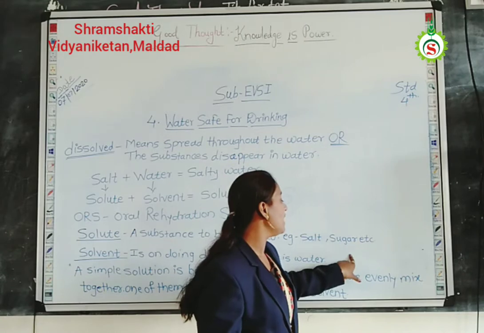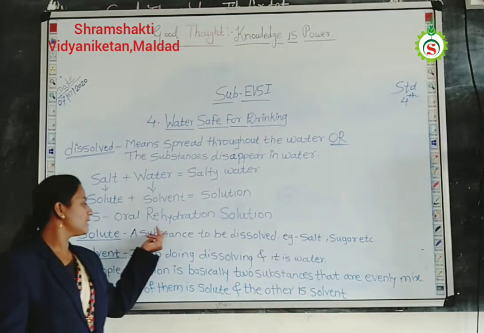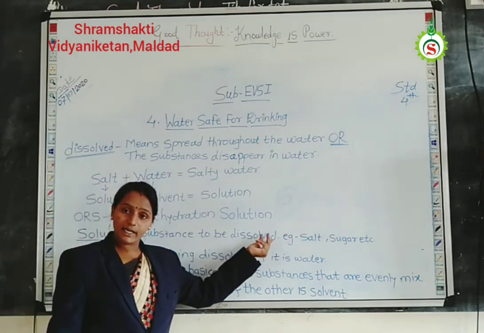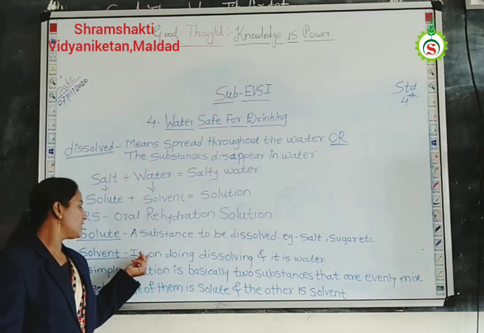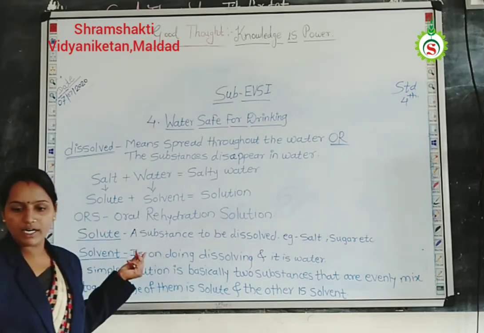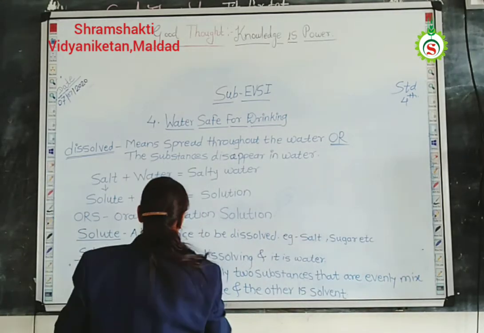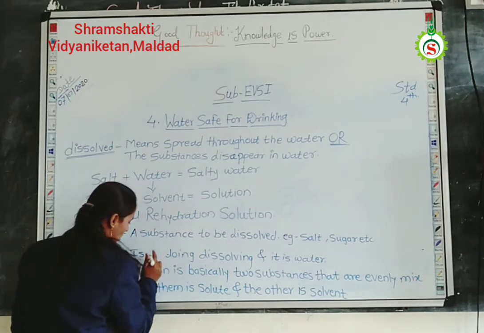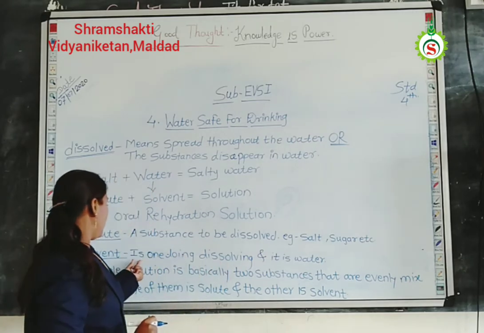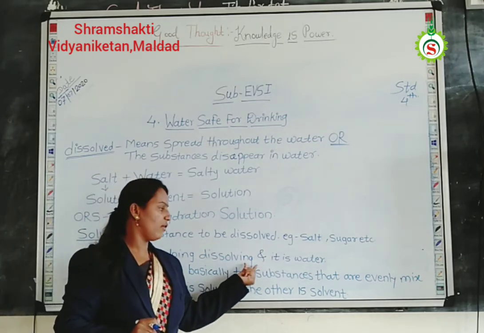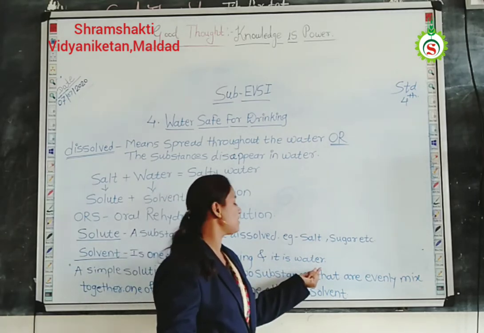Here I take salt and sugar, etc. See once again, solute is a substance that is to be dissolved, and the solvent is the one doing the dissolving, and this example is water. In all our experiments, it is water.